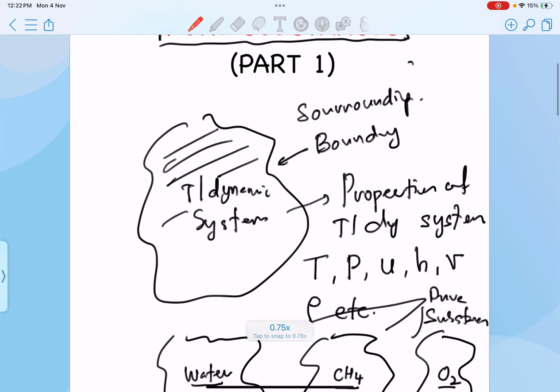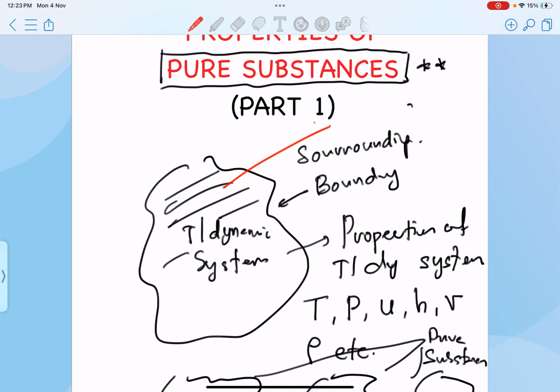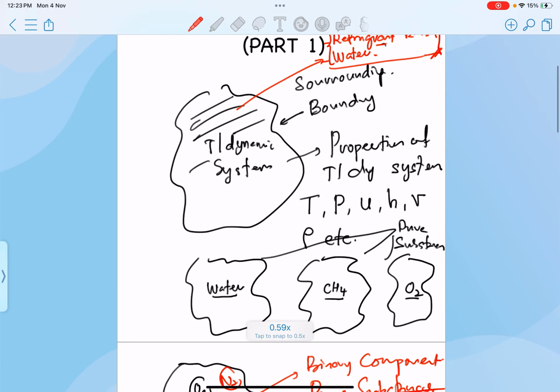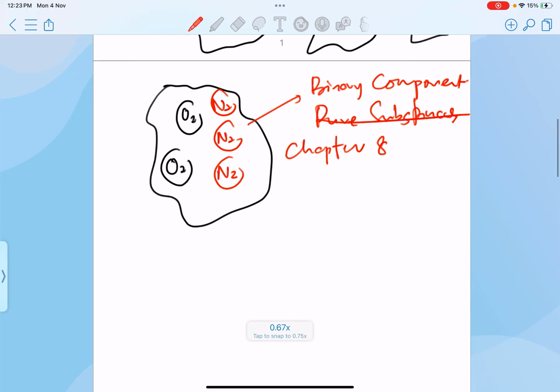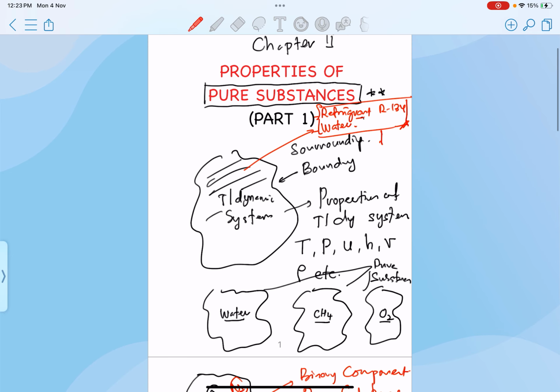And then for the thermodynamic system, commonly, it contains water. Sometimes they also contain refrigerants, R134. For part 1 of chapter number 2 here, we're going to learn how to obtain or how to determine the properties of the pure substance, which is either water or refrigerants. In this case, we're going to use a steam table.